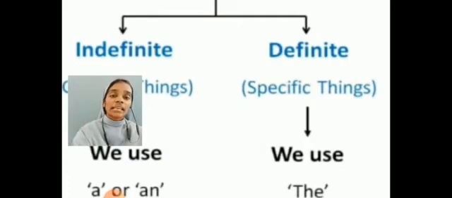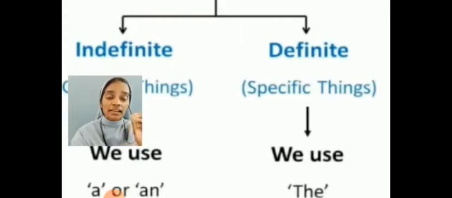Indefinite articles are called indefinite because they do not refer to particular things, places, animals or persons. They refer to general things. For example, a pen, a car, an elephant. All these do not refer to particular things.